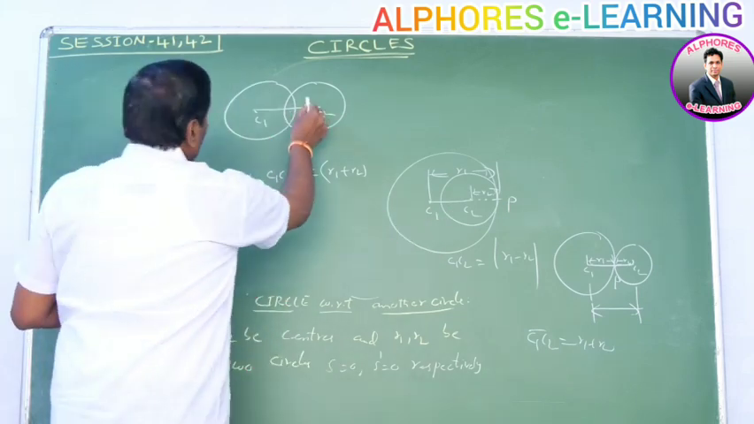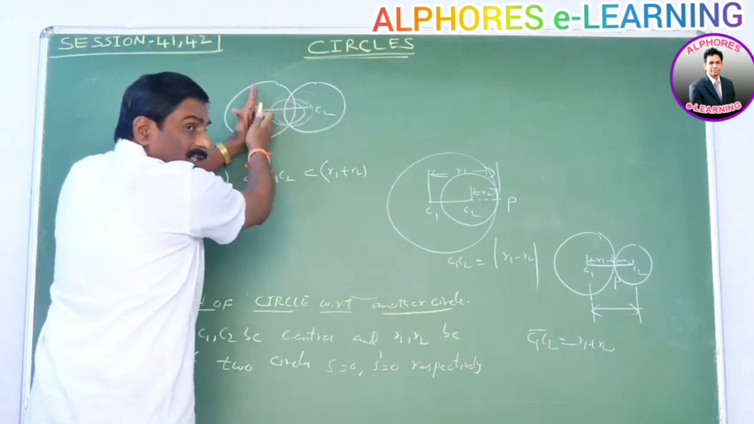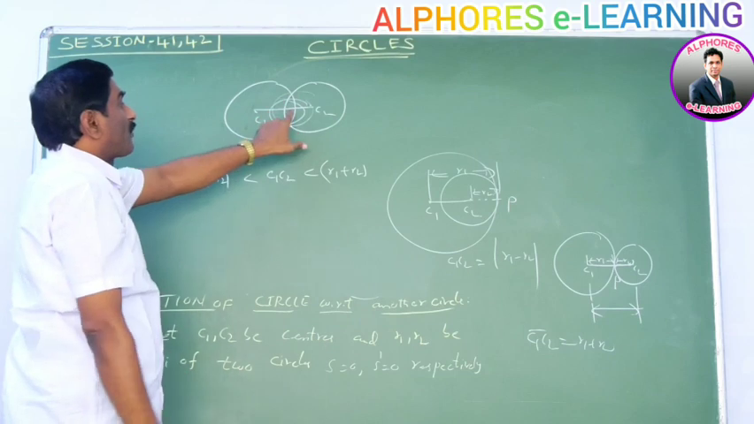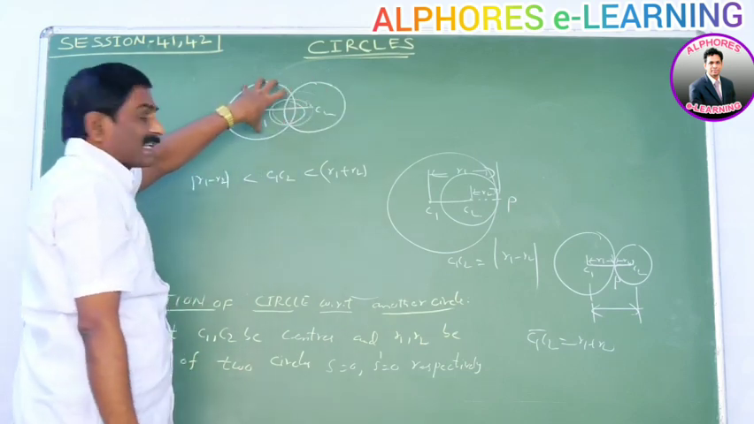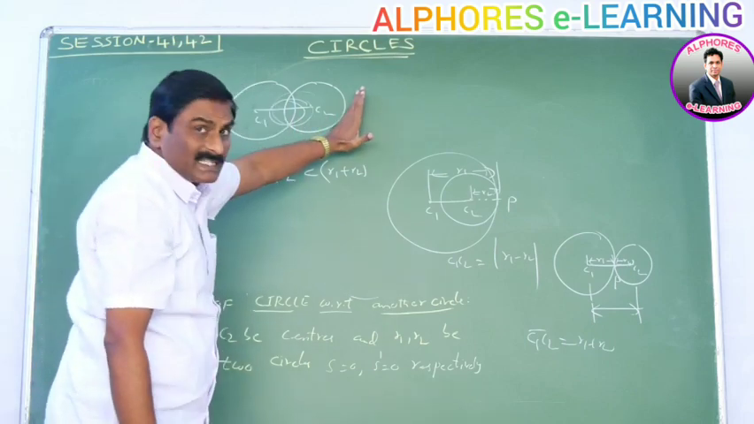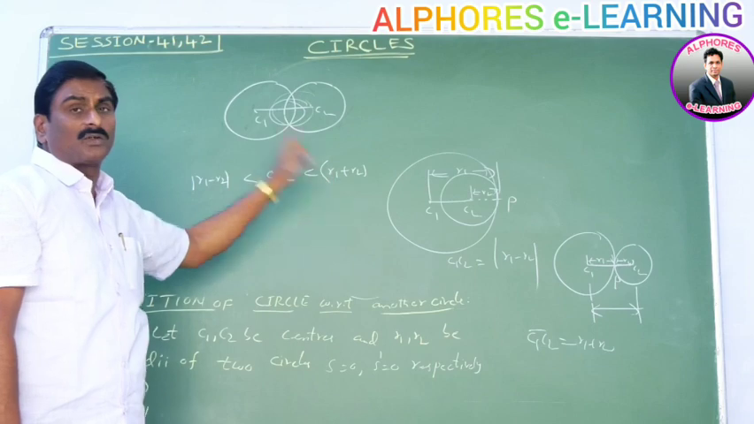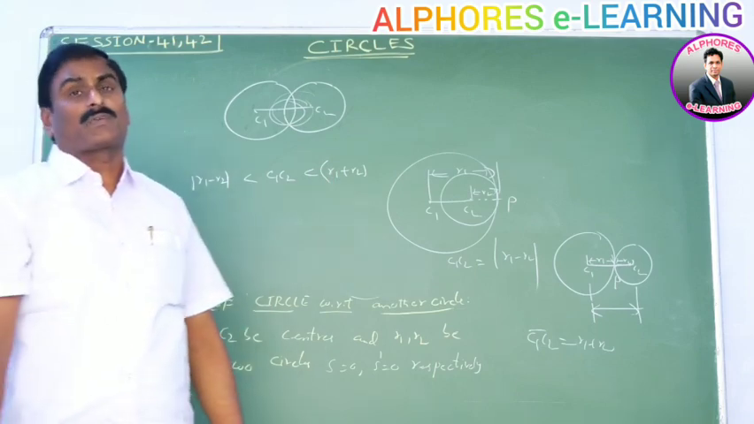Please observe this point. If the circle moves in this way, the distance C1C2 is reduced. If C1C2 is equal to mod R1 minus R2, the circle completely lies inside of this circle and that value is equal. If that value is not equal, the circle lies this side. That means mod R1 minus R2 is less than C1C2 is less than R1 plus R2, then the two circles are intersecting at two different points.